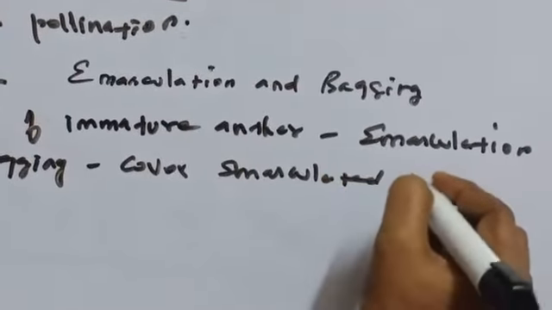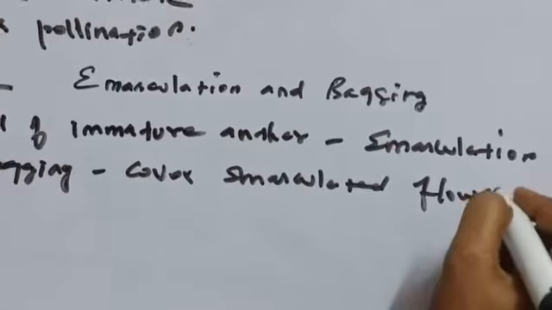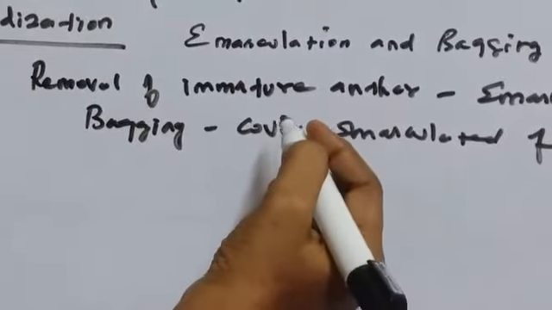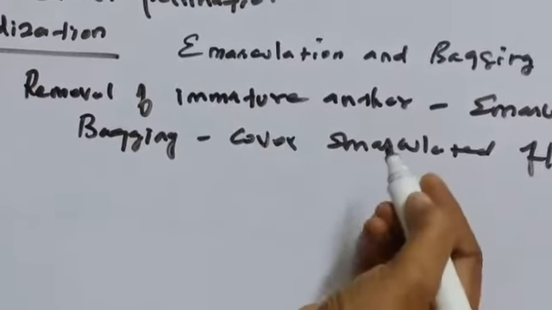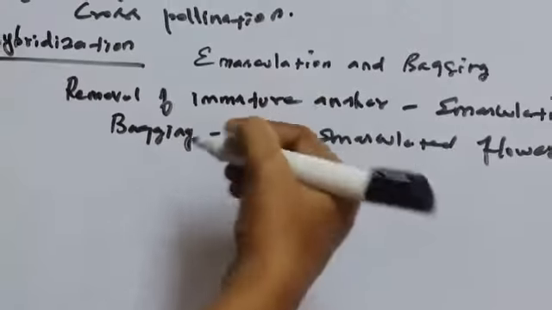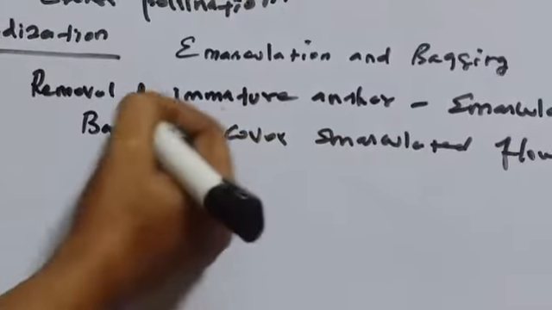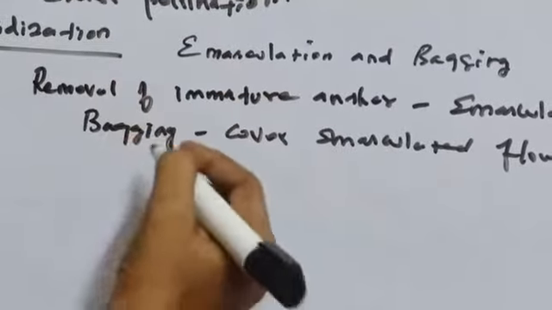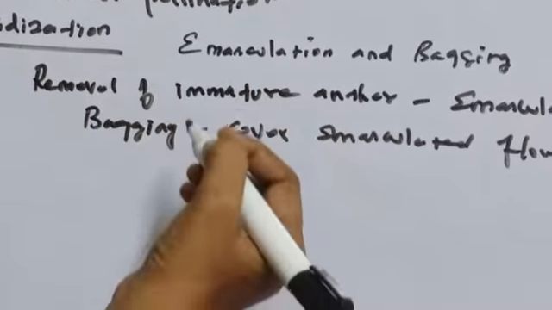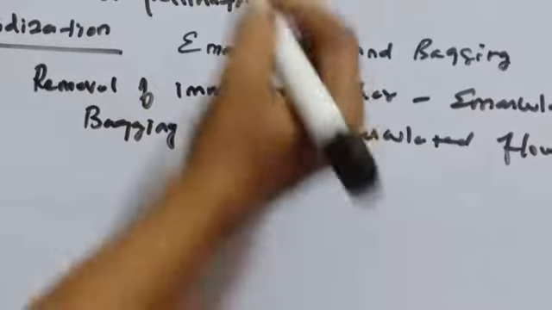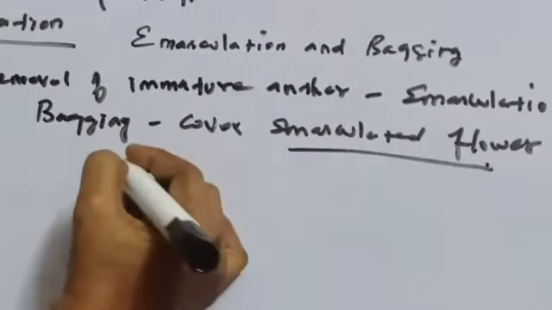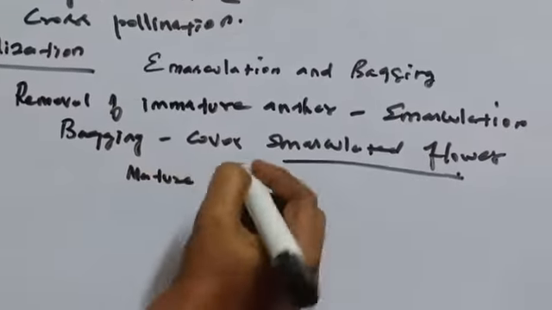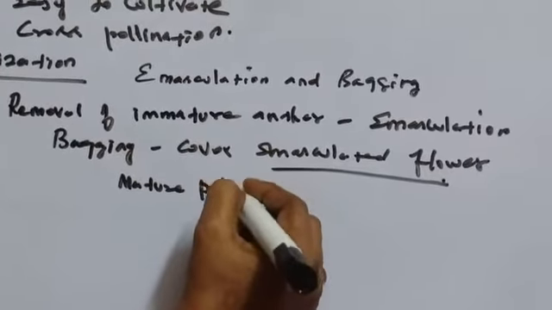Why is the emasculated flower covered? To prevent undesirable cross-pollination. That is known as bagging. Then mature pollen grains are collected from the male plant and spread over the emasculated flower.